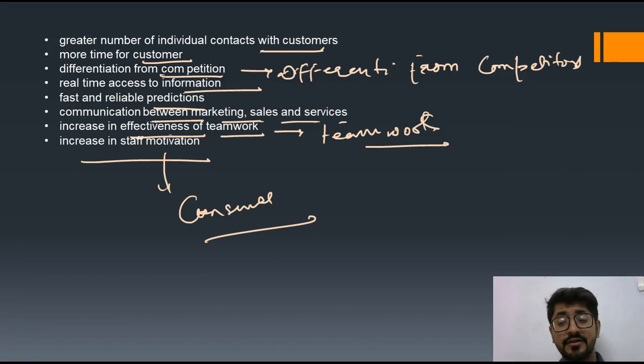So that's all for customer relationship management. In the next class, we will discuss customer relationship management risk, CRM risk. There are many types of risk. That portion we will take from your study material.